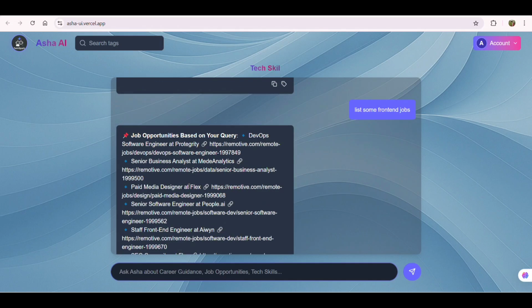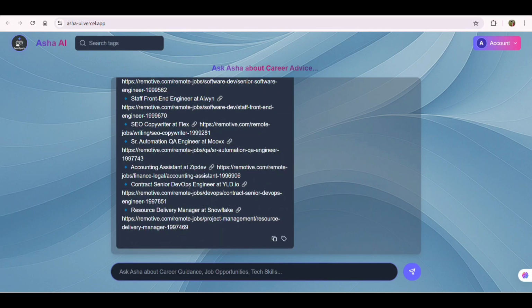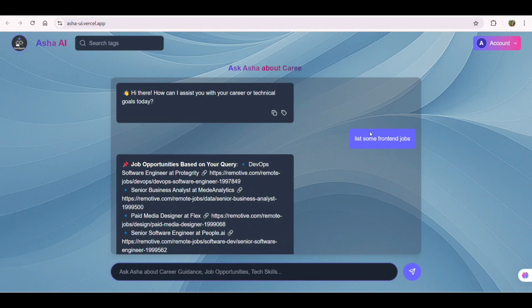And here are the results: job opportunities for front-end jobs. We have fetched them using the remote APIs.